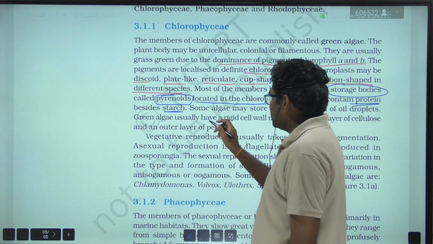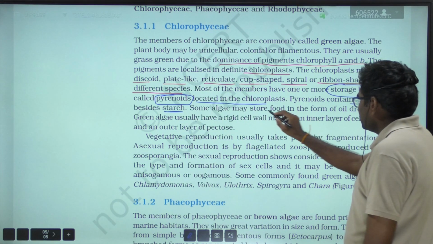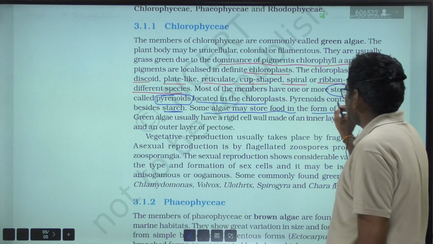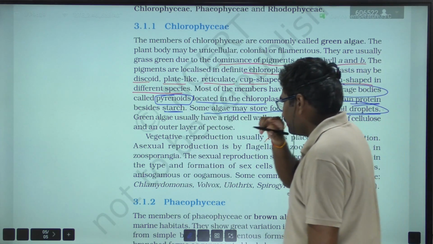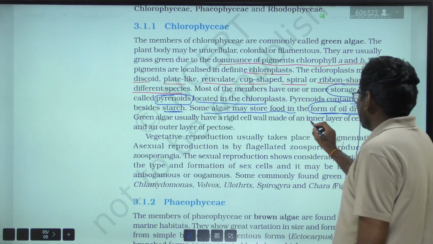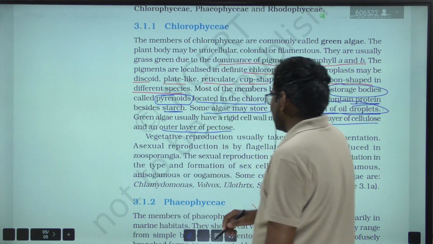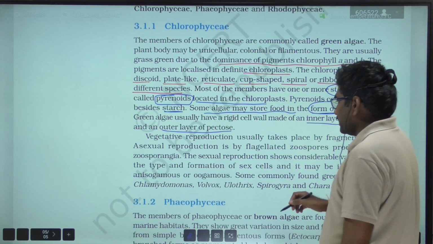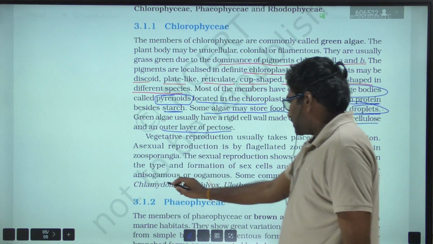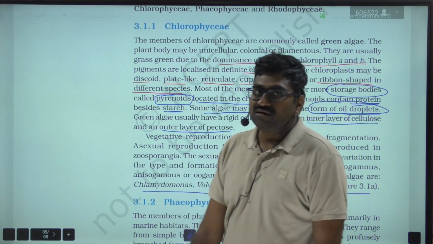Some algae may store food in the form of oil droplets. The cell wall is made up of cellulose and pectose. Cellulose is the inner layer, whereas pectose is the outer layer. And examples are very important, that is Chlamydomonas, Volvox, Ulothrix, Spirogyra, and Chara.